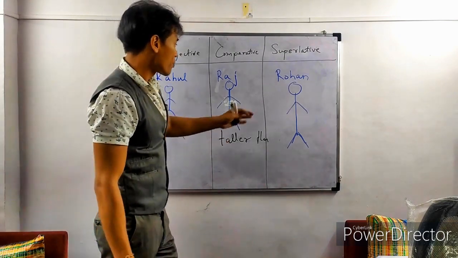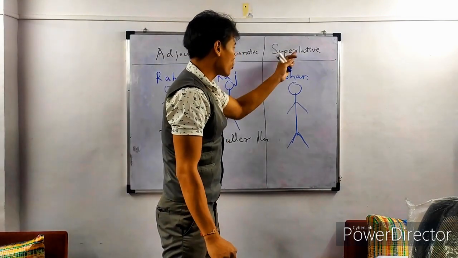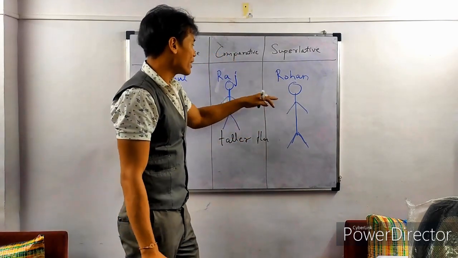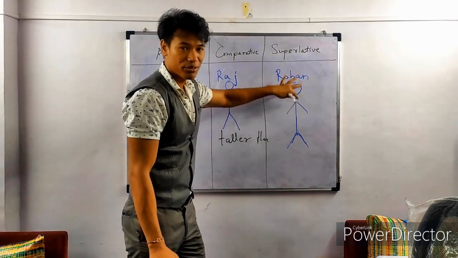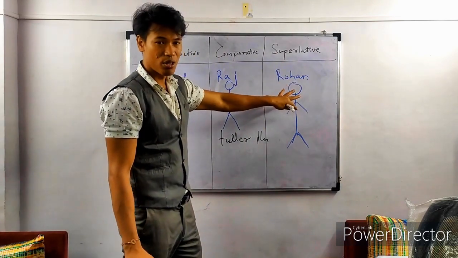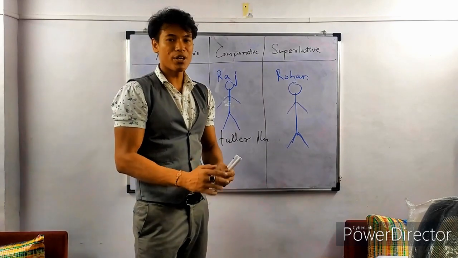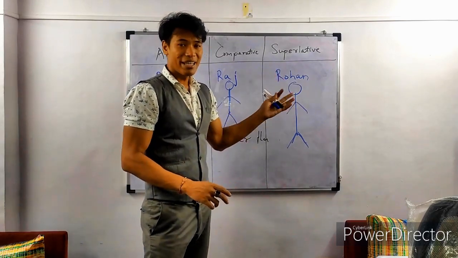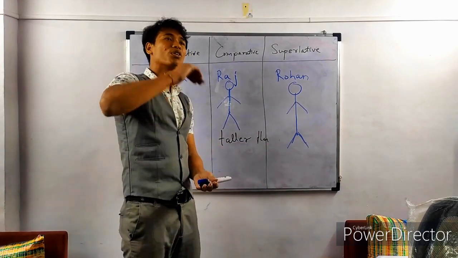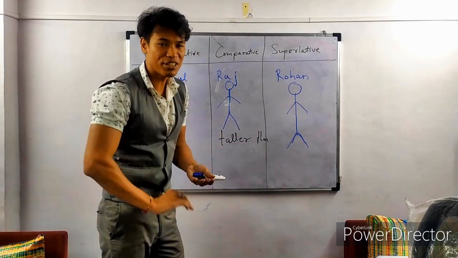Whenever we use superlative degree, that means that there is no comparison of this noun. उस noun का कोई और comparison है ही नहीं, या तो वो सबसे ऊपर point पे है या तो वो सबसे नीचे point पे है.